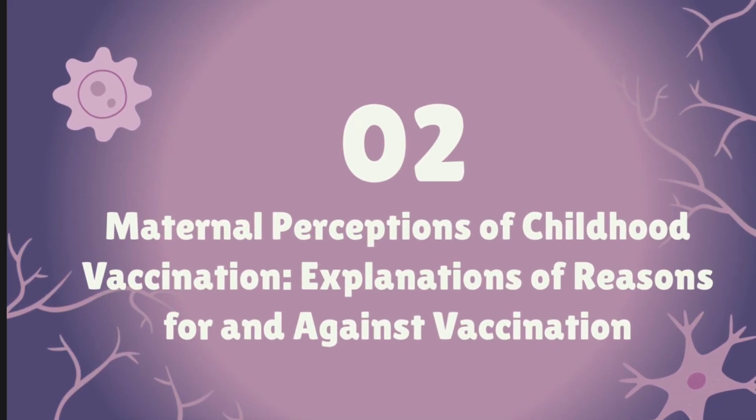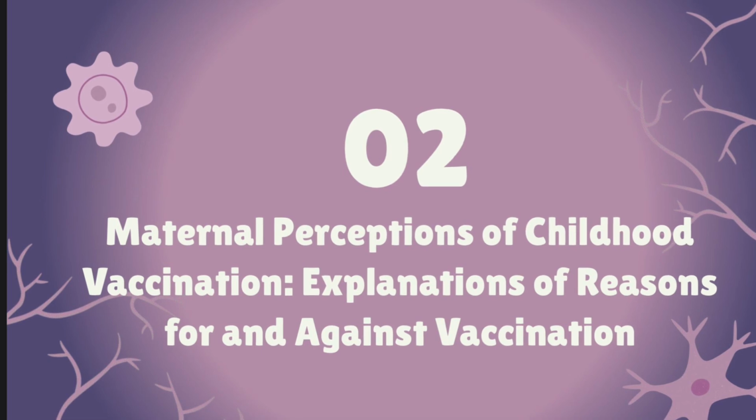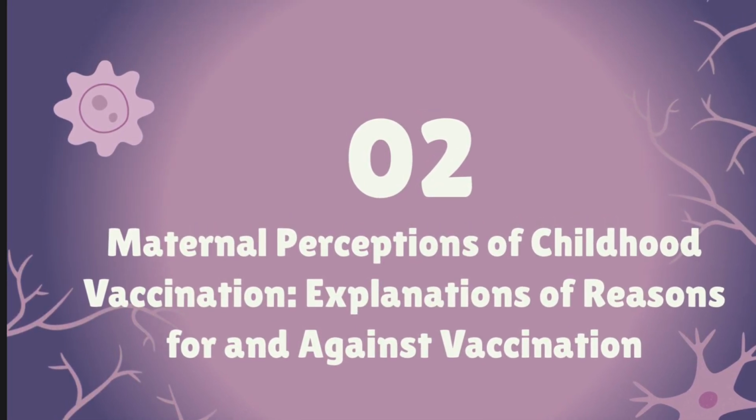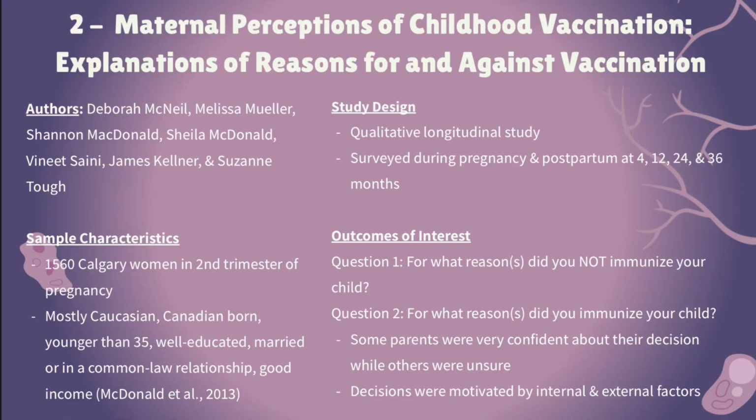This 2019 article published in the BMC Public Health Journal looks at maternal perceptions of childhood vaccination, explanations of reasons for and against vaccination. Sample characteristics. Data from an ongoing longitudinal pregnancy study called the All Our Babies Study was used to recruit 1,560 Calgarian women in their second trimester of pregnancy. Most participants were Caucasian, Canadian-born women who were younger than 35 and well-educated, married or in a common-law relationship, and had household incomes above the Calgary median.